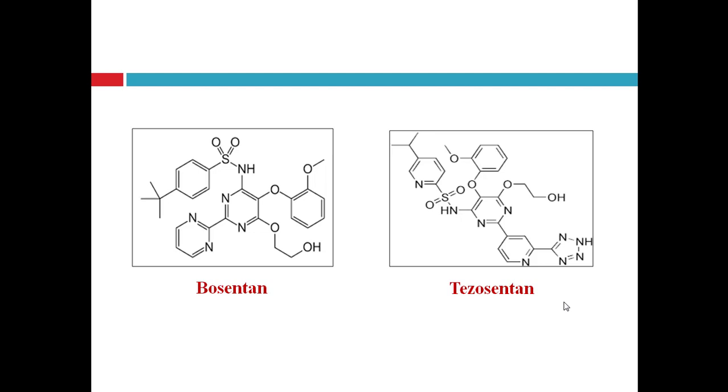Then bosentan and tezosentan are also miscellaneous agents. This contains heterocyclic rings like pyrimidine. Two pyrimidine rings are attached with each other and one sulfonamide group. Here also two pyridine rings and one pyrimidine ring with a sulfonamide linkage. So these are bosentan and tezosentan.